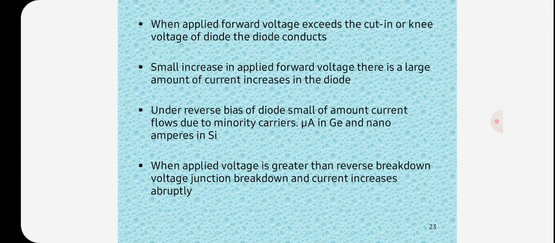Diodes are used as Zener diodes in voltage regulation. They are used in detector and demodulator circuits, and as switches in digital logic designs.